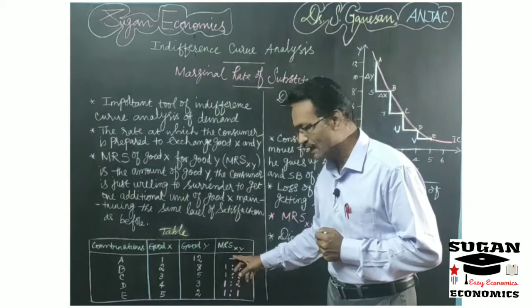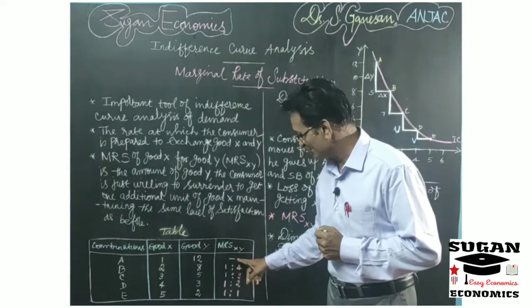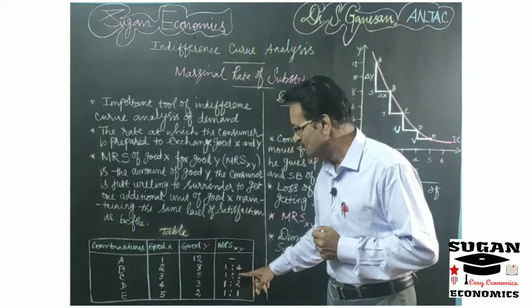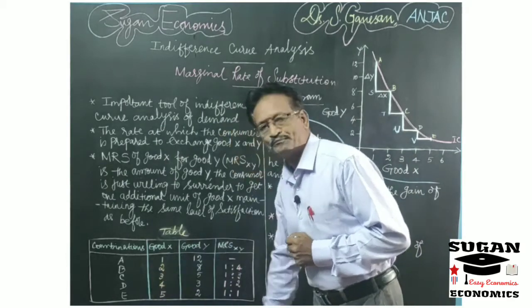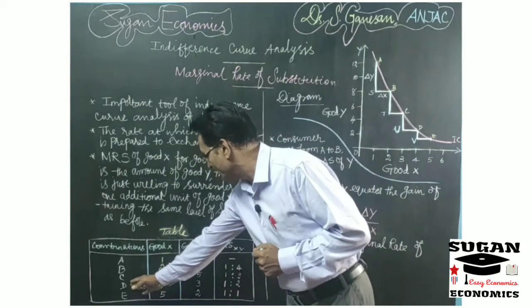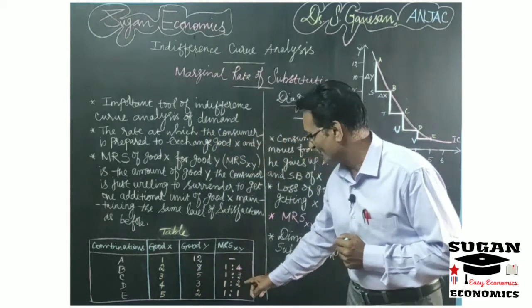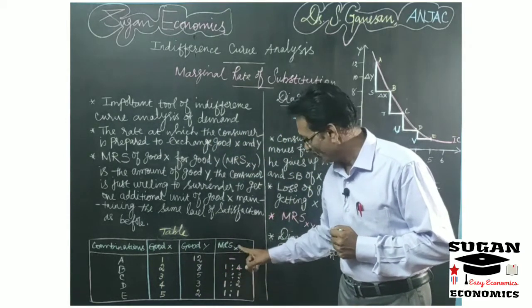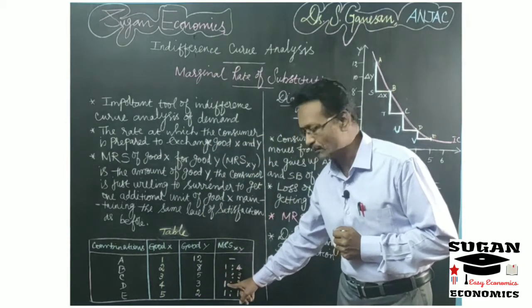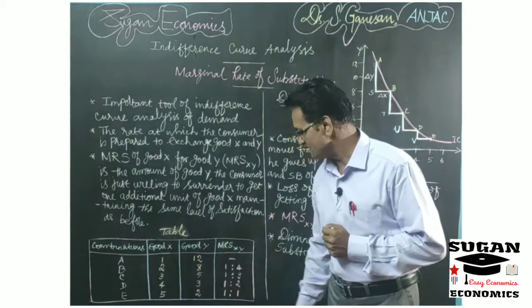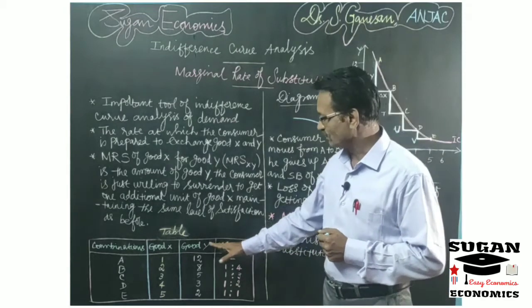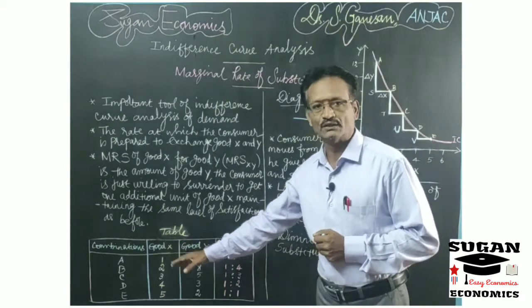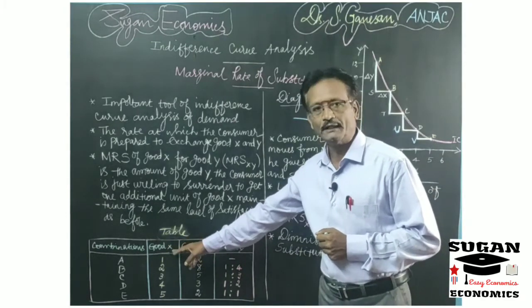Here the marginal rate of substitution between X and Y is equal to 1:3. In the same way, you take into account D. Here the consumer is ready to give off 2 units of commodity Y for getting 1 unit of commodity X, and at combination E, the consumer is ready to give off 1 unit of commodity Y for getting an additional unit of commodity X.